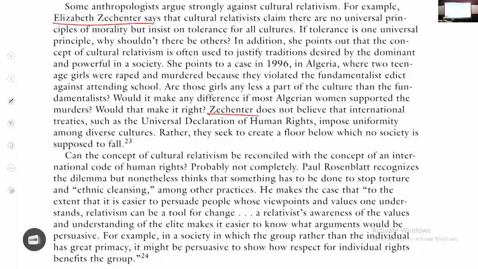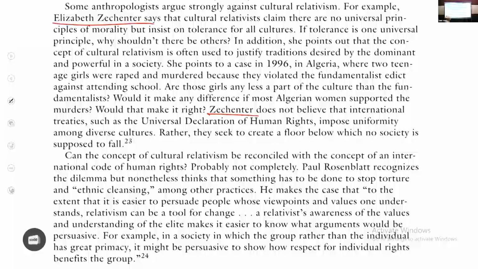After that, you have your own practices, fine. But if your practice is violating human rights, then you cannot say, I am a cultural relativist, my culture is this, I will live like this. For example, if you have cannibalism, where you kill people and eat them, can you say it is cultural relativism? Or if you have headhunting among the Nagas, can Nagas come and say, it is our tradition, we will go and kill others and behead them? That is not possible because it is violating human rights.